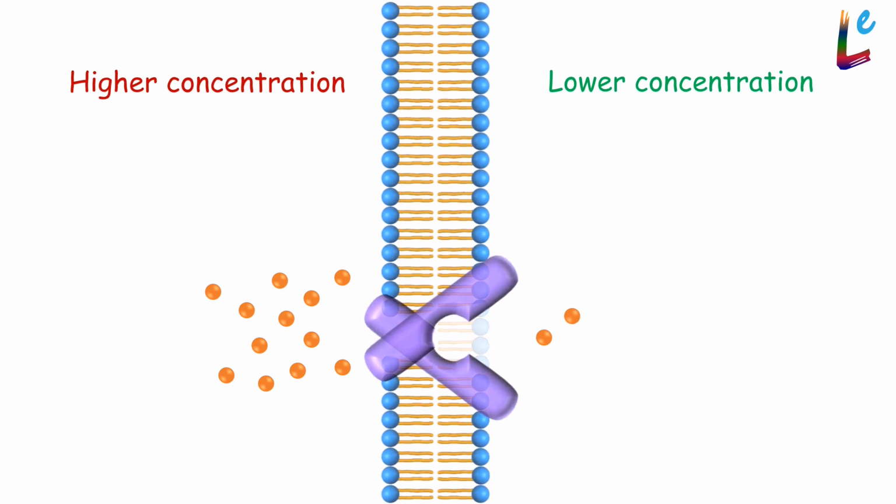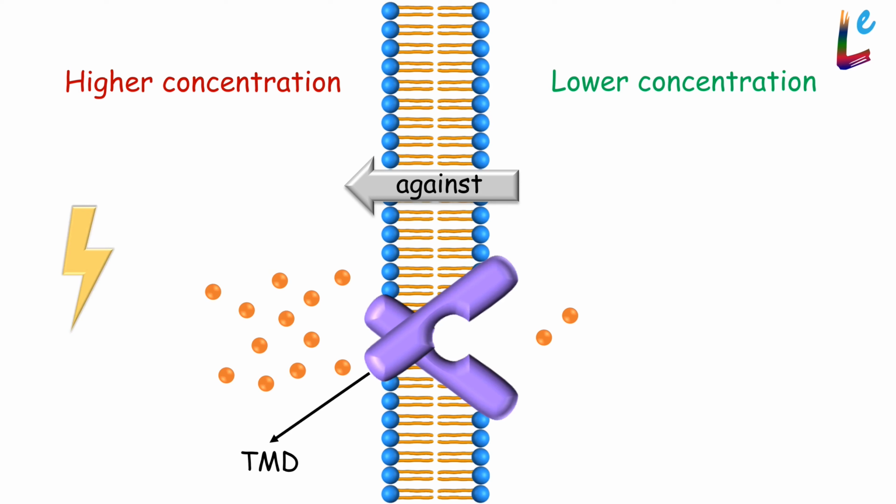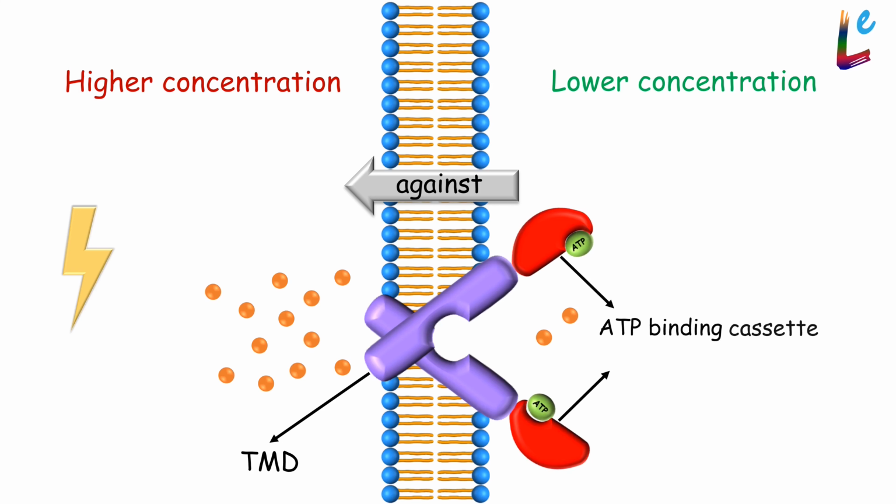Logically, what is required is a transporter that can carry these molecules against their concentration gradient. This will require energy. So, in addition to a transmembrane domain, this transporter must have a site to bind the energy currency of the cell, ATP. That is an ATP binding domain or cassette or ABC.